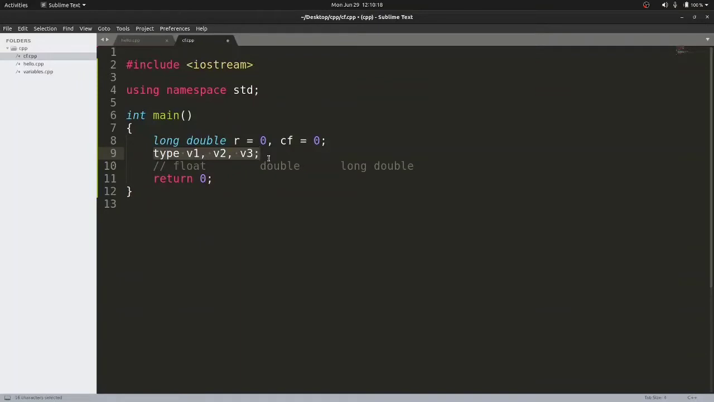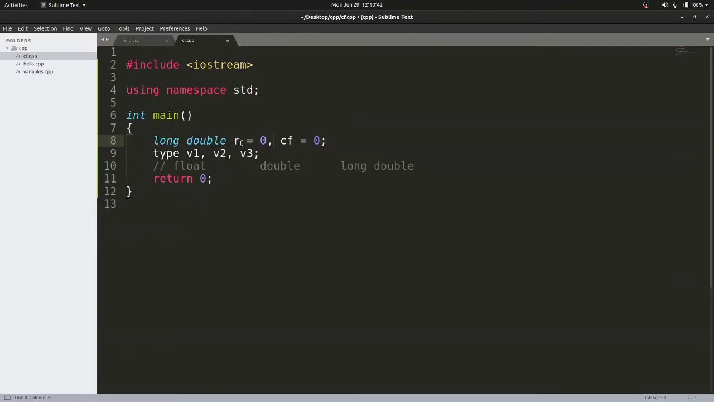I've already told you in the previous video, right? This comma is the operator which is separating these variables. Whenever you need to separate the variables, we use this comma operator. So this v1, v2, v3, if there are n number of variables, each and every variable will have the data type, that is type. In the same way, if you see, the variables r and cf are both separated by a comma and they are initialized with 0.